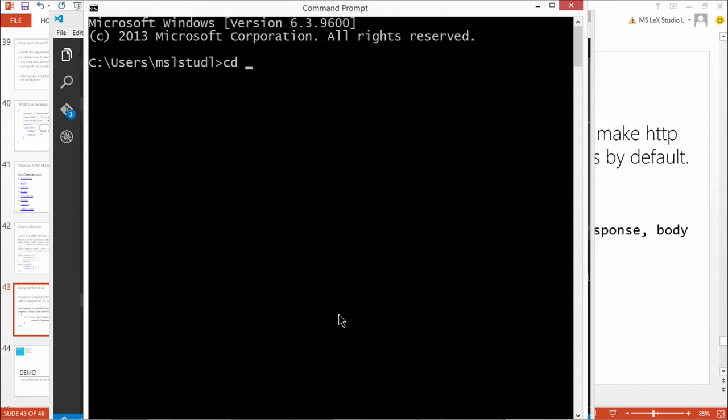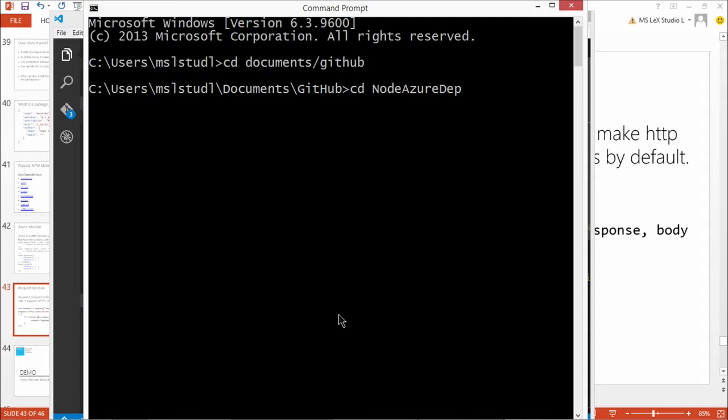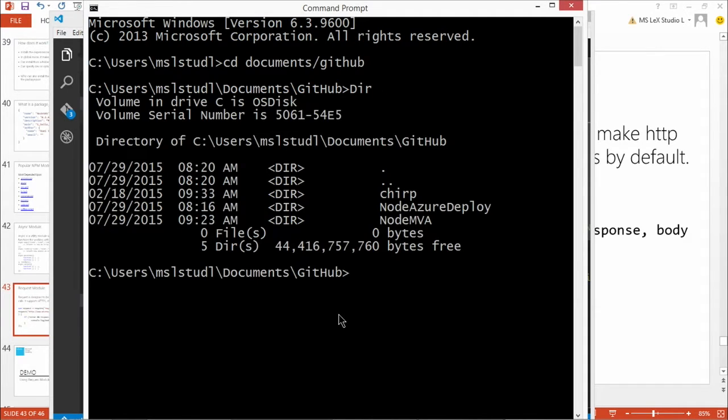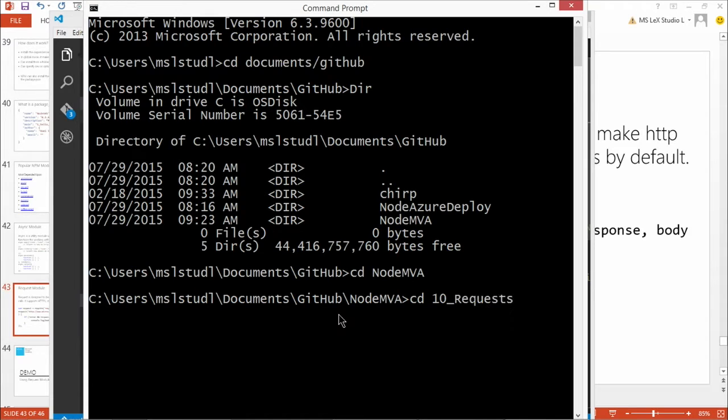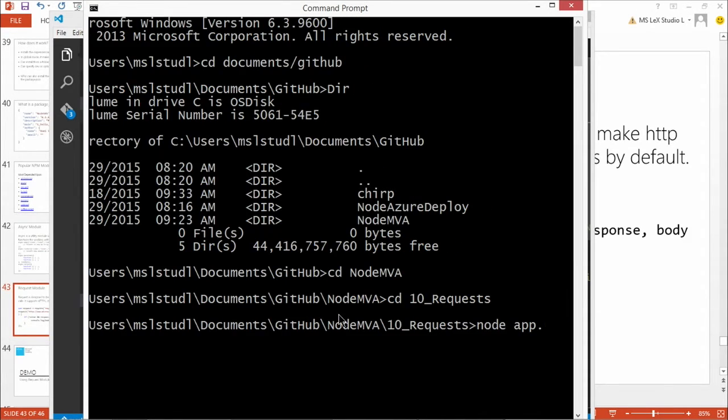And I'm going to go into GitHub, and I'm going to go into, CD. This is where you get to watch me type, and it's really exciting. Sorry, not prepared. CD node, and there we go. And now I'm going to do this. Okay, so node, and then it should be app.js.